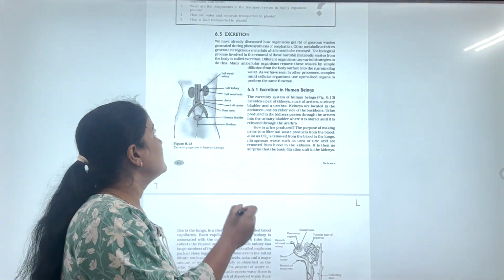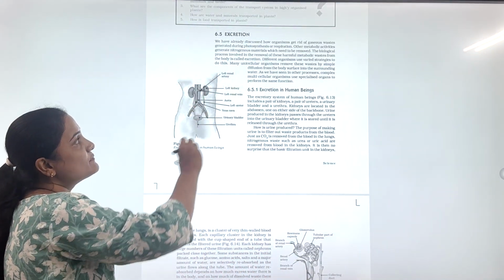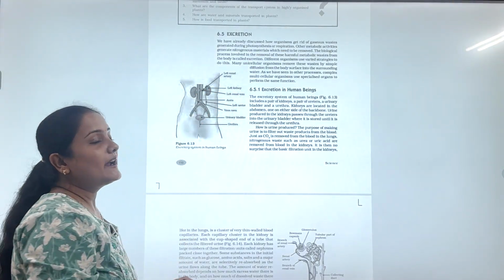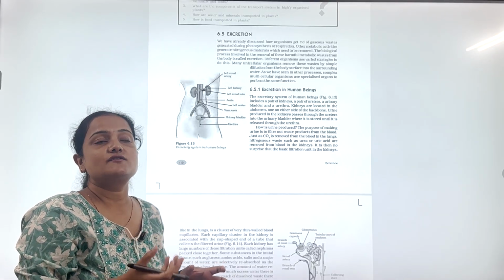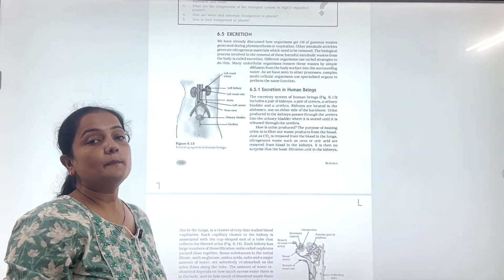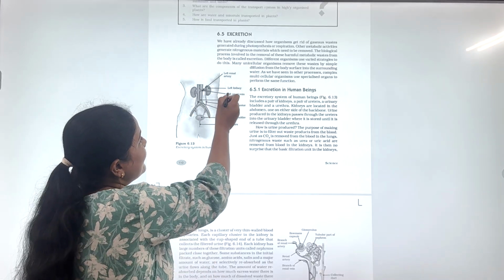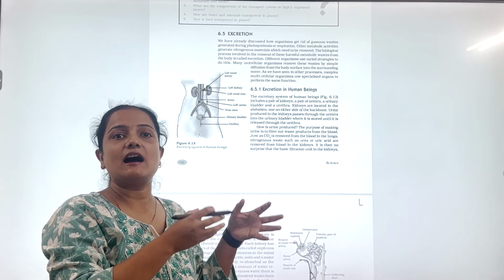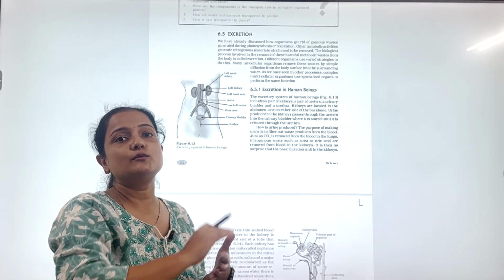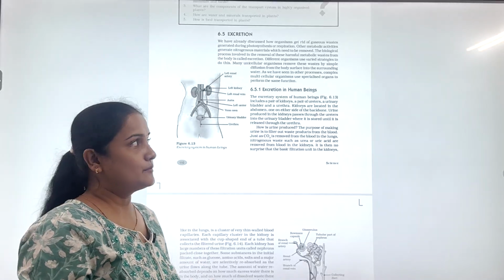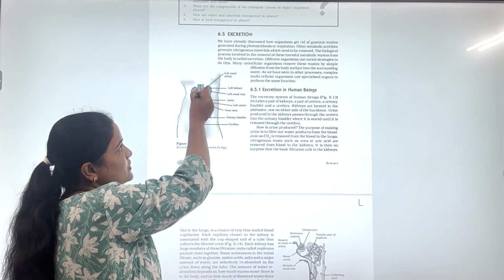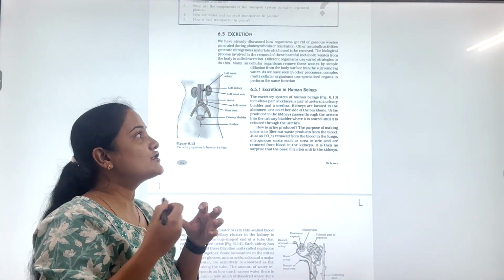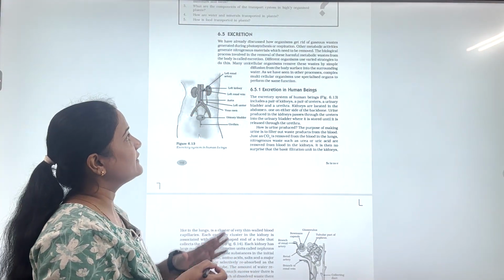Okay, so now we will discuss our excretory system organs. This is the left renal artery. This left renal artery provides oxygen-rich and nitrogenous waste-rich blood to the kidney for the purpose of filtration. Then the renal vein. The renal vein transports the filtered blood towards the heart, and then the heart transports that blood towards the lungs for the reoxygenation process. Then the aorta has oxygen-rich blood, which provides it to the kidney with the help of the renal artery.